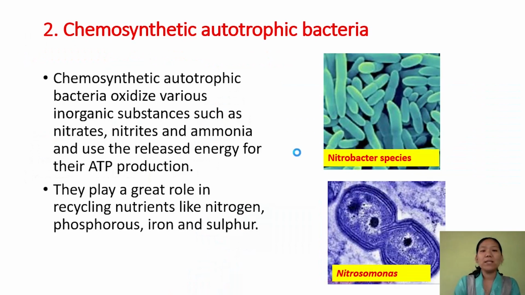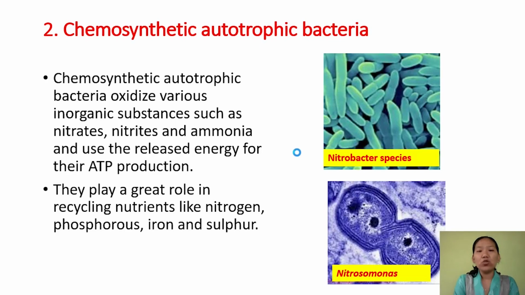Next is chemosynthetic autotrophic bacteria. Chemosynthetic autotrophic bacteria are again autotrophic; they can prepare their own food. But what they do is oxidize various inorganic substances such as nitrate, ammonia, and nitrite, and use the released energy for ATP production. For example, Nitrobacter species and Nitrosomonas species.